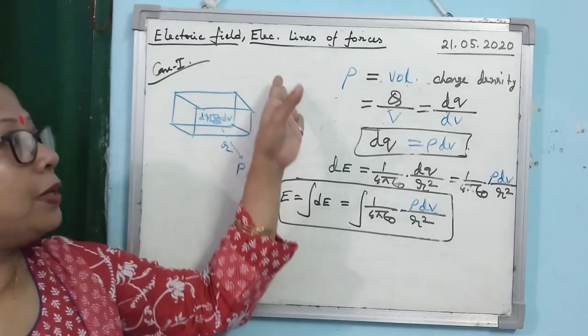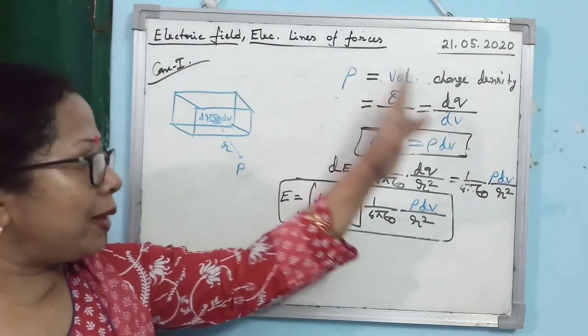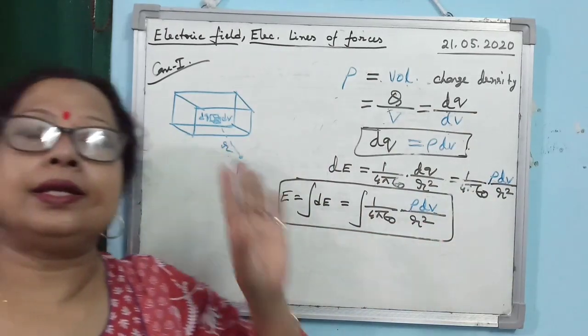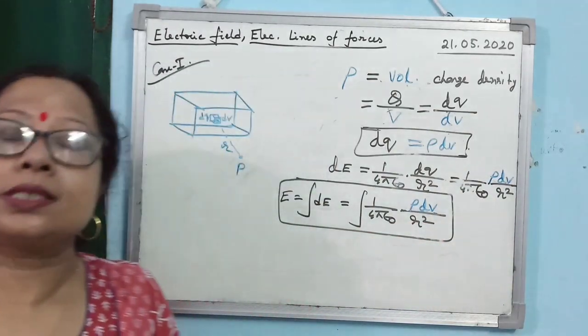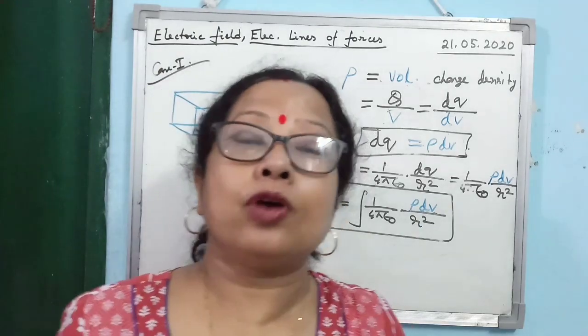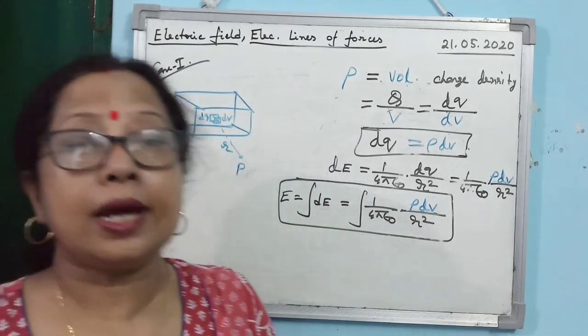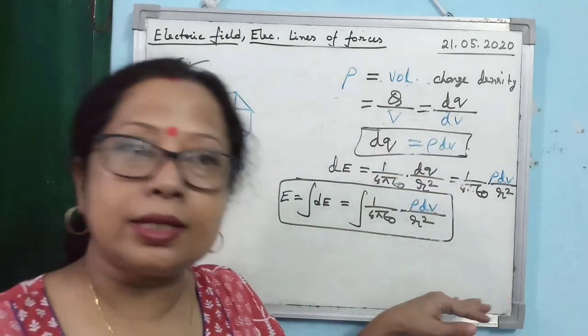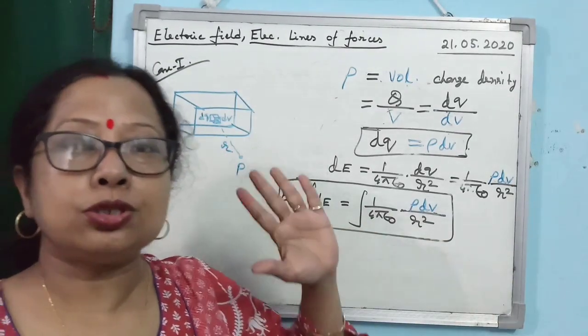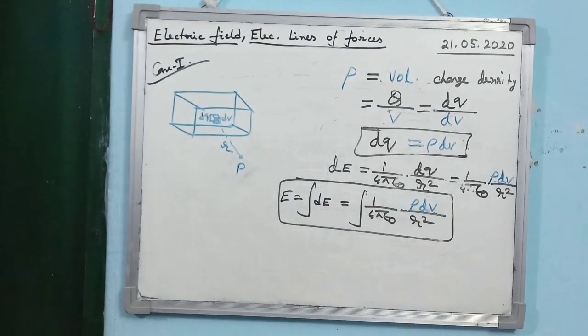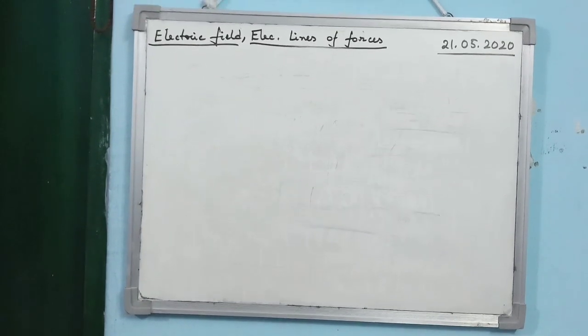Now this superposition principle and this expression for the electric field intensity due to the line distribution, surface distribution and volumetric distribution, you just try to have the concept and you don't have to bother too much for your board exam, because this topic is not important for your board exam.